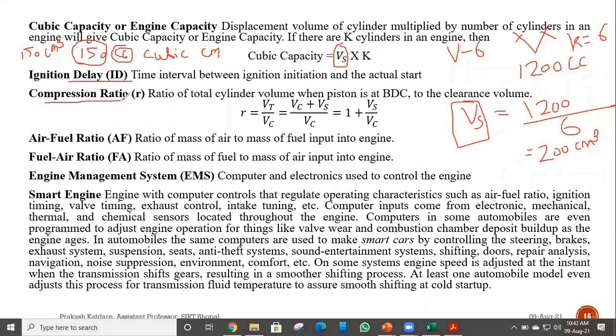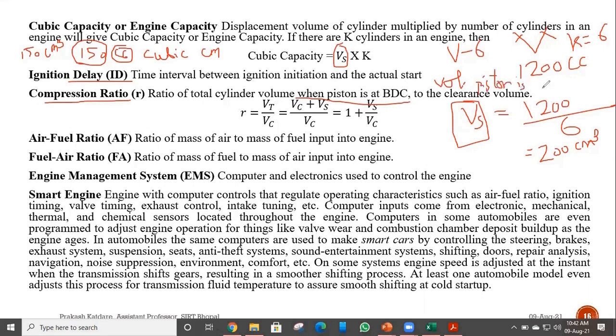Then we have compression ratio. Compression ratio means the ratio of total cylinder volume when the piston is at bottom dead center to the clearance volume, or more specifically, the ratio of total cylinder volume when the piston is at BDC to the volume when the piston is at TDC.